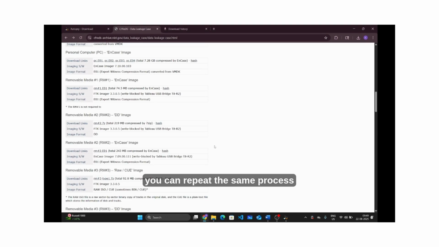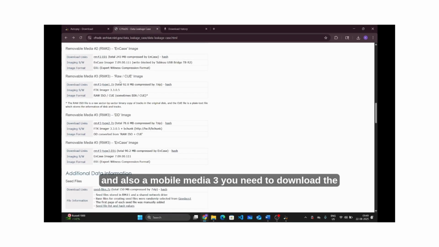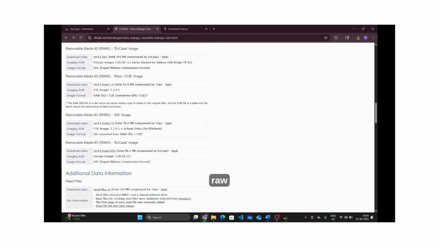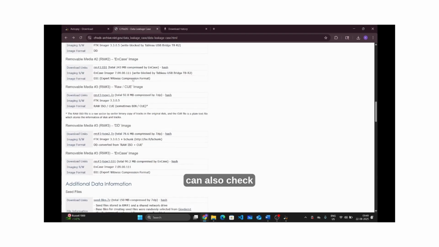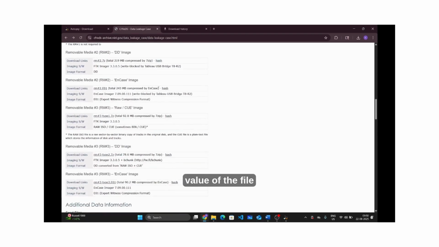You can repeat the same process for removable media 2 and also removable media 3. You need to download the raw or CUE type of image, and you can also check the hash value of the file.